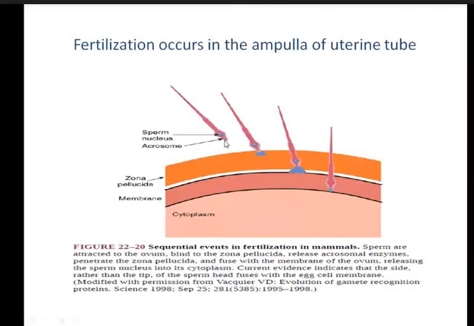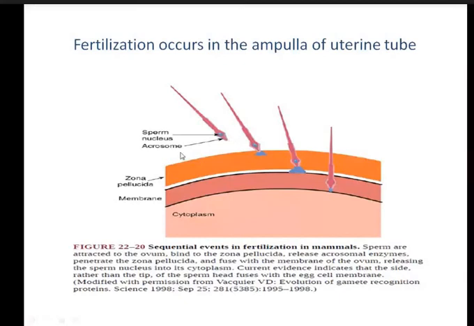The hyaluronidase enzyme will dissolve the remnant granulosa cells. These granulosa cells are dissolved by the enzyme present in the acrosome, hyaluronidase.